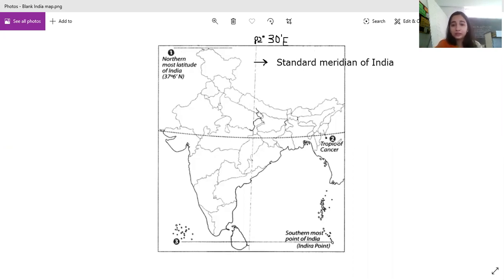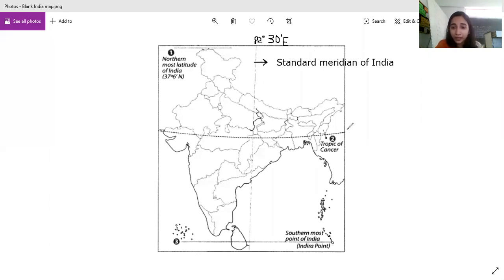Longitude. Now this over here is already marked as the Tropic of Cancer. Correct? So which states does the Tropic of Cancer pass through? Count, and you have to tell me in the next class. Clear? Okay. So which latitude does the Tropic of Cancer pass through? Yes, it passes through 23 degrees and 5 minutes north.